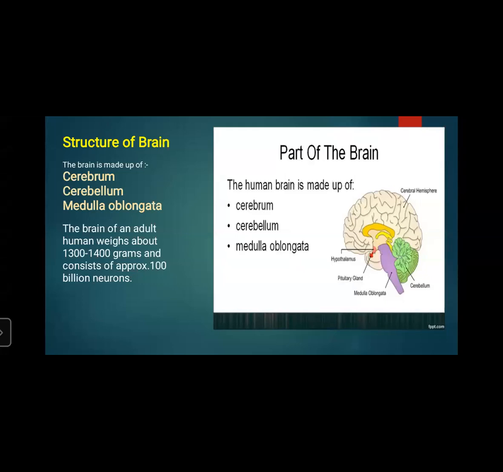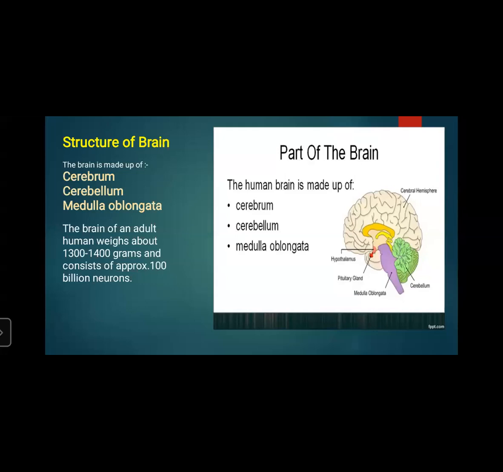The brain of an adult human weighs about 1300 to 1400 grams and consists of approximately 100 billion neurons. We know that neurons mean nerve cells, which are the structural and functional unit of the nervous system, right? So these are in numbers, 100 billion neurons. See how many neurons are there. All these neurons perform together to make life smooth.